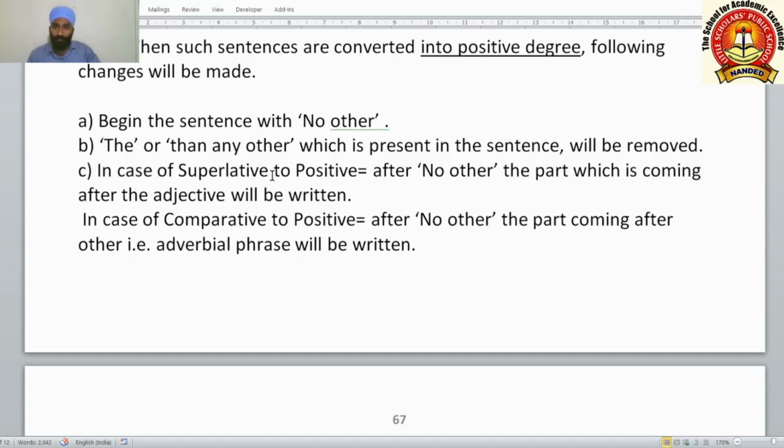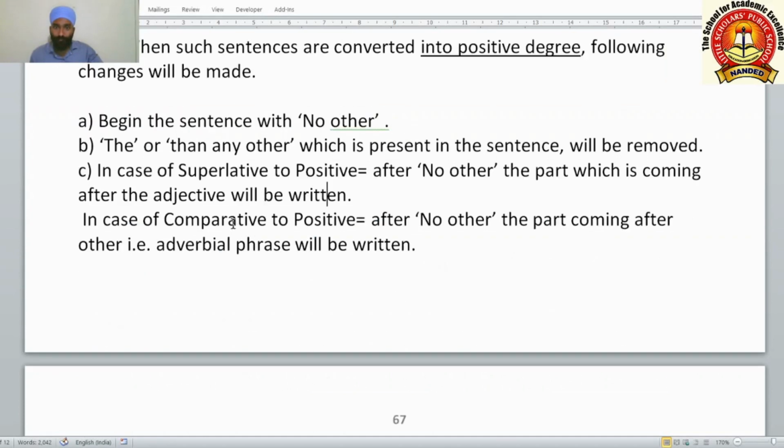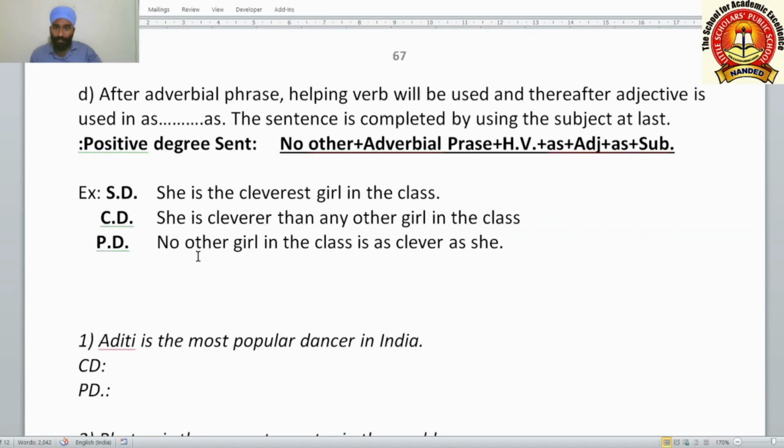Then in case of superlative to positive, after no other, the part which is coming after the adjective will be written. Let us see. In case of superlative to positive, see here superlative degree: she is the cleverest girl in the class. This is superlative.